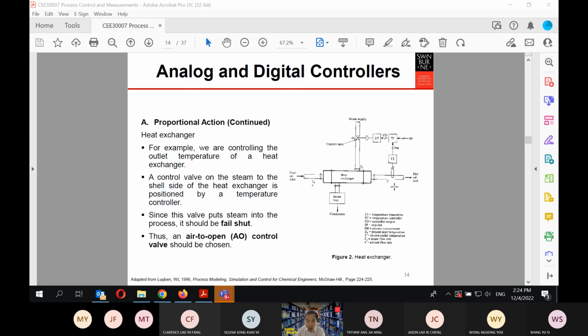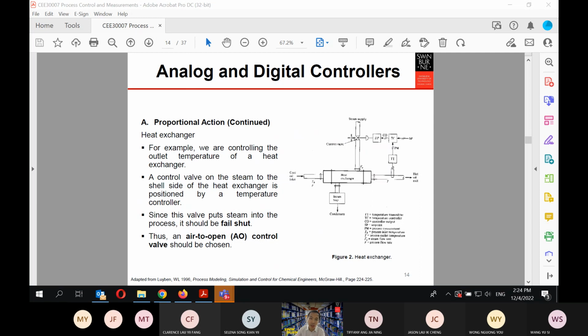Here, for example, we are controlling the outlet temperature of a heat exchanger. The temperature of the hot oil at the exit is being transmitted to here. Then you have a controller output here. The valve here is air to open. Why? Because in case there is an electrical shutdown, like if suddenly the plant is shut down, you want to make sure that there is no steam into the system.